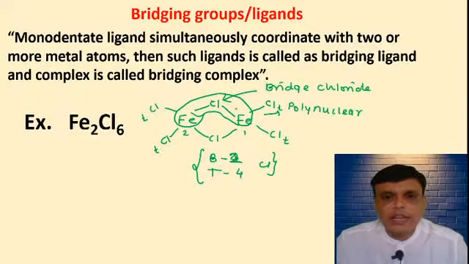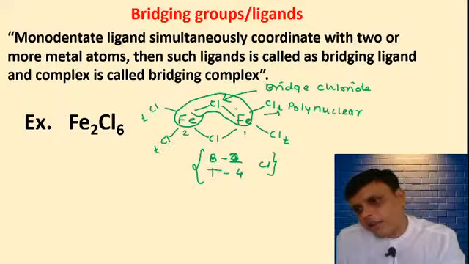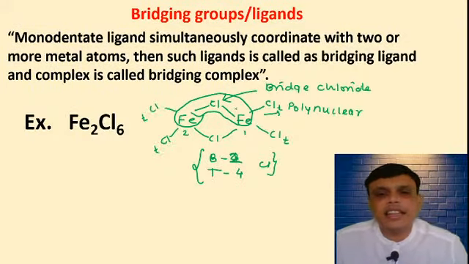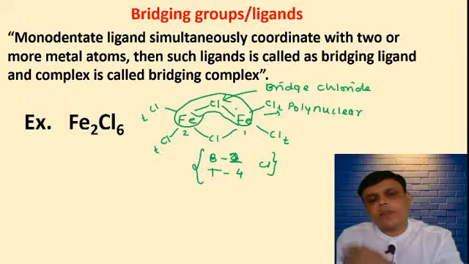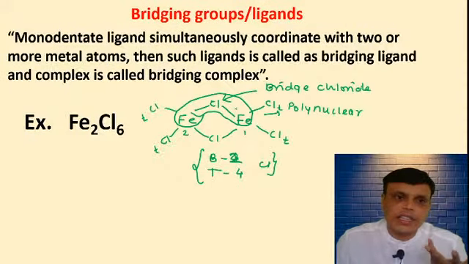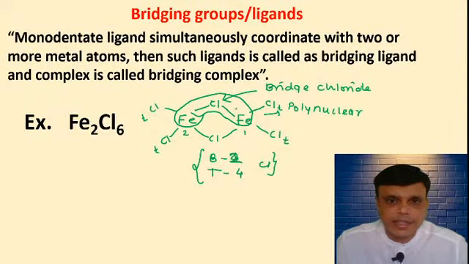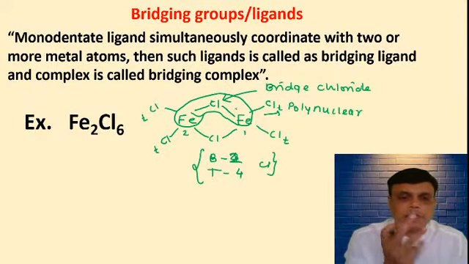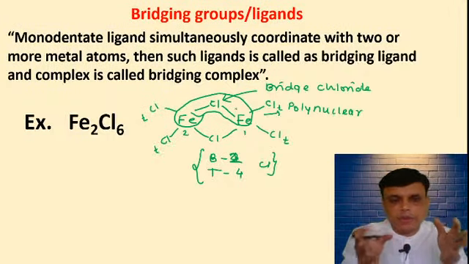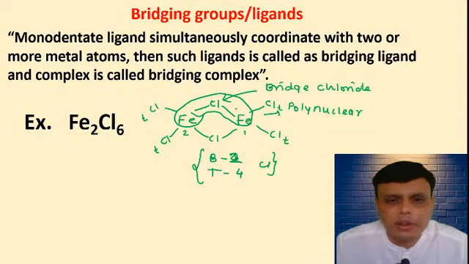Octet theory is not applicable here, but we can explain this complex on the basis of CFT, on the basis of MOT, molecular orbital theory.